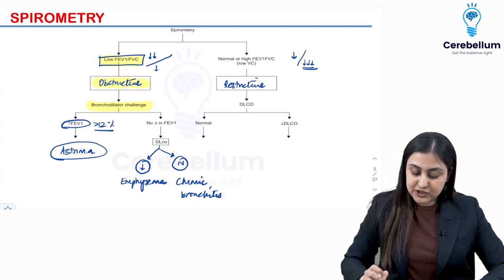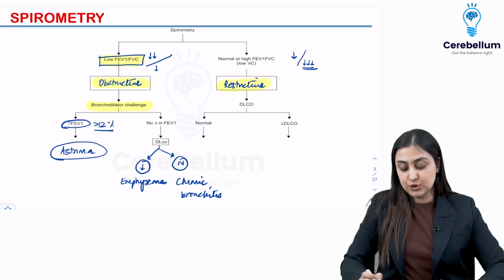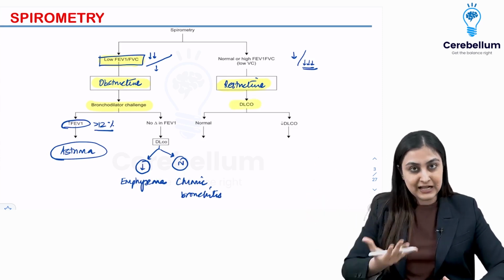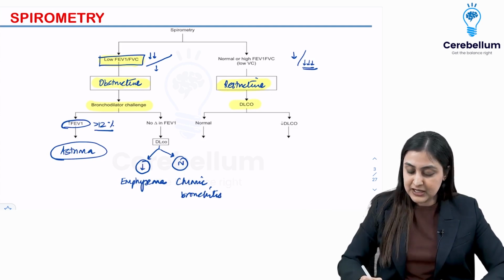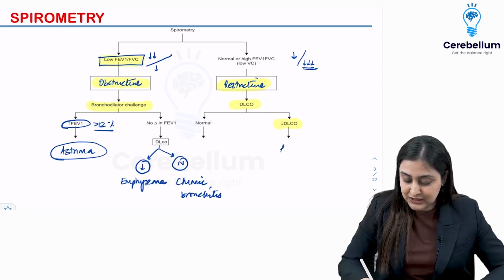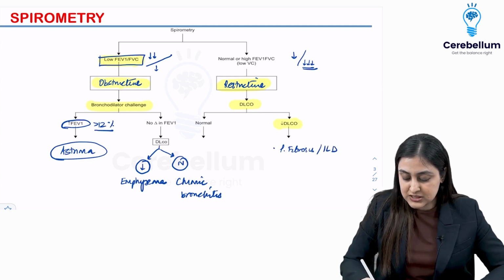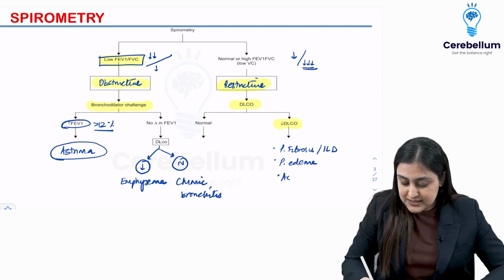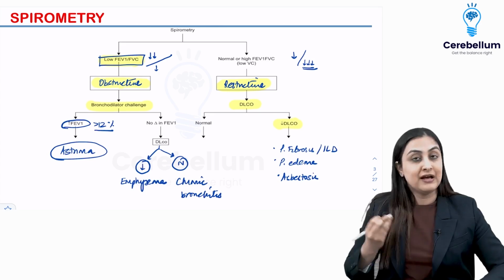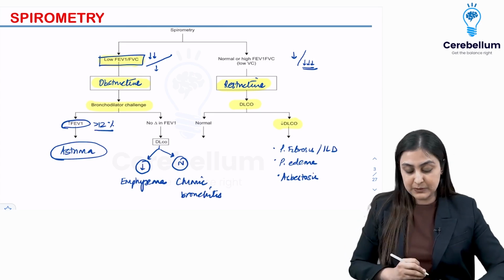On the other hand, if it is restrictive lung disease, you look at DLCO. If the diffusion is impaired, again it's the alveolar membrane which is affected. So reduction in DLCO is going to be seen in all pulmonary fibrotic diseases. So pulmonary fibrosis or interstitial lung diseases, or if you have pulmonary edema, or there is asbestosis, sarcoidosis, any disease which is affecting the alveoli will have reduced diffusion of carbon monoxide.